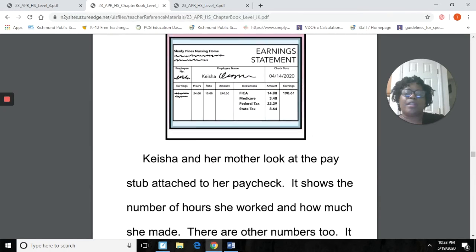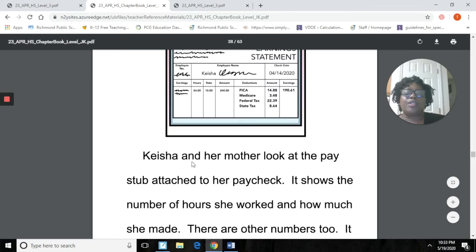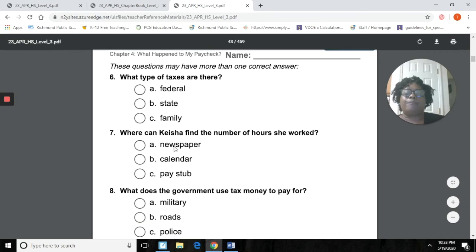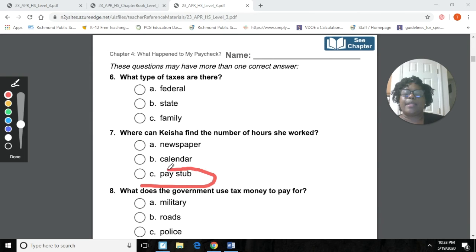So if we can see here, Keyshia and her mother look at her what? Her pay stub. This is her pay stub. You see where my arrow is? There it is. Pay stub. Okay. So that's going to be our answer choice. Pay stub. Okay. All right, let's move on down to number 8.